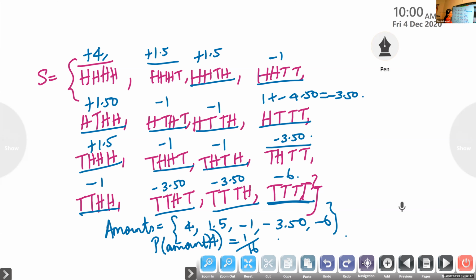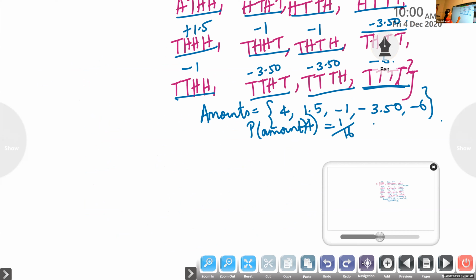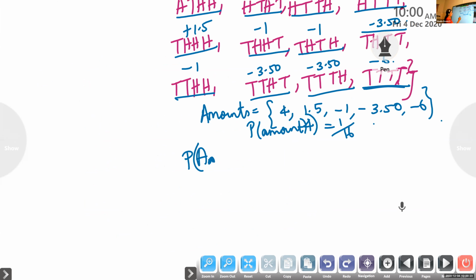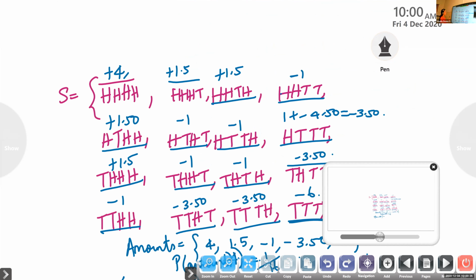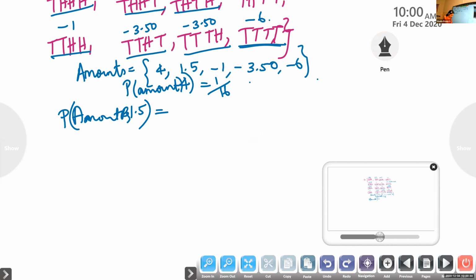Now, what is the probability of getting the amount 1.5? So how many times you will get 1.5? Yes, what is the answer? 5 by 16.